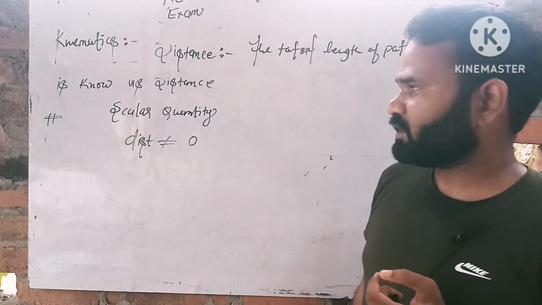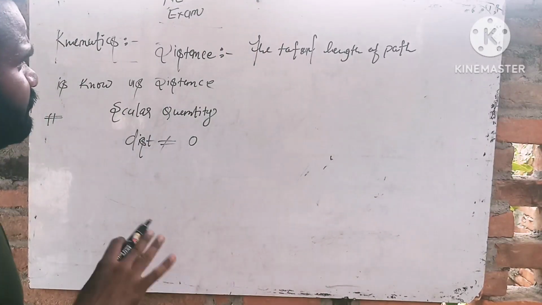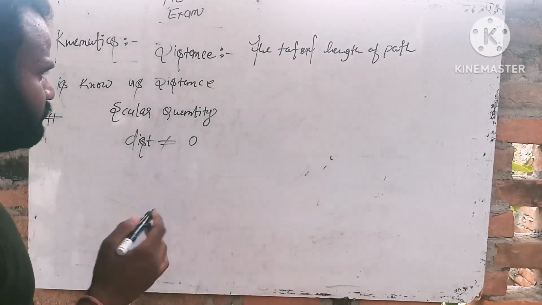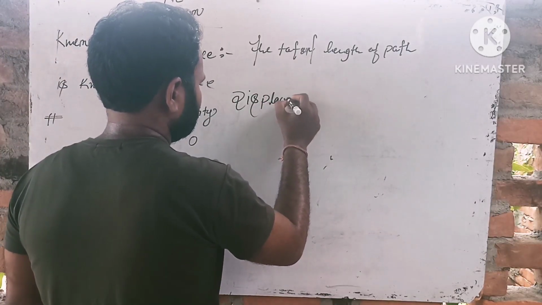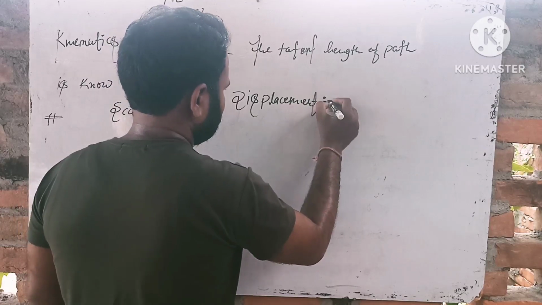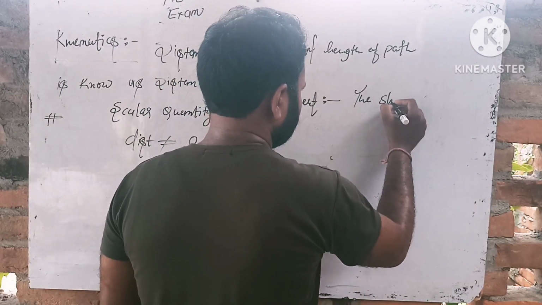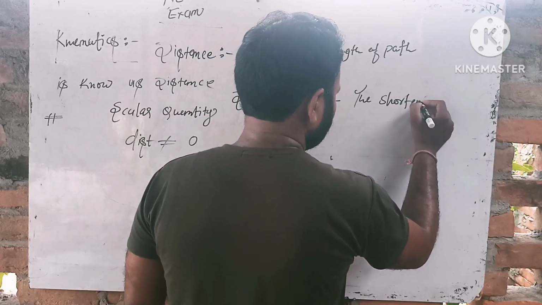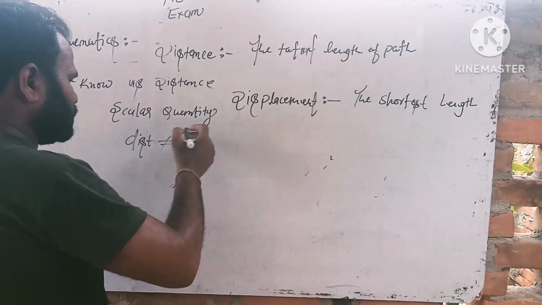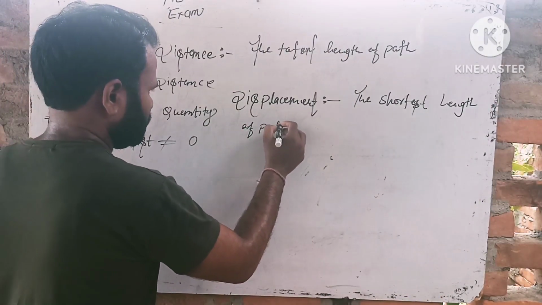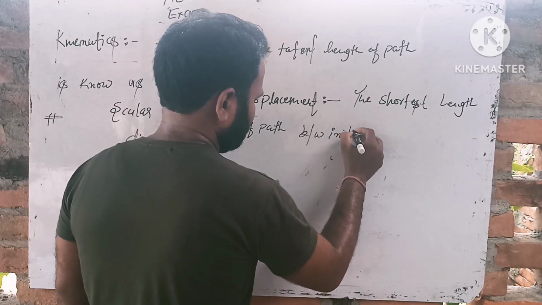Understood? Let us start. What is the displacement? Then we learn about the difference between distance and displacement. Firstly we learn about displacement. What is the displacement? The shortest length of path between the initial and final point.